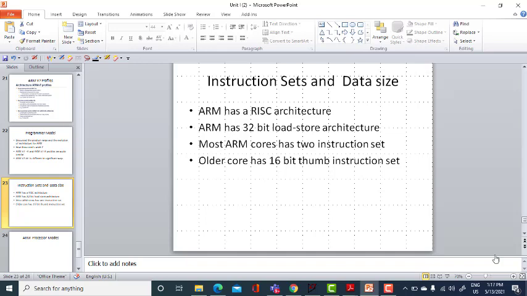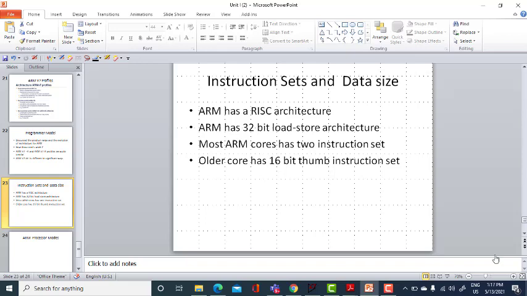ARM's word size is fixed at 32 bits. Most ARM processors are 32-bit, so they have a fixed word size.